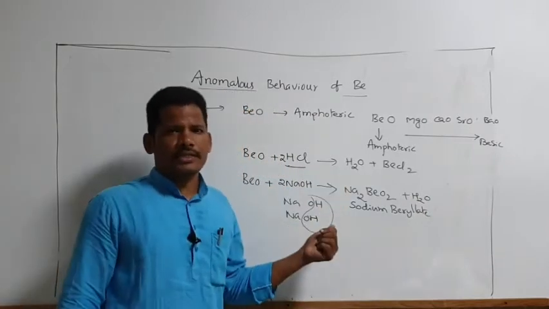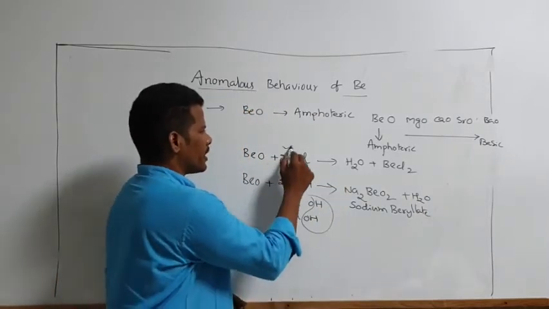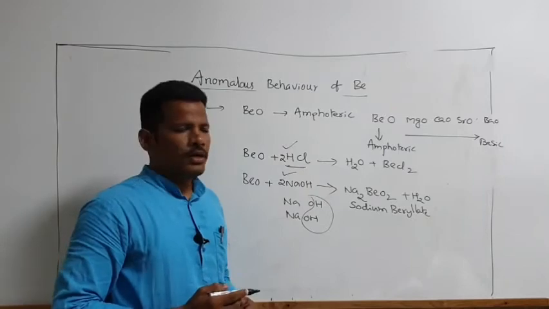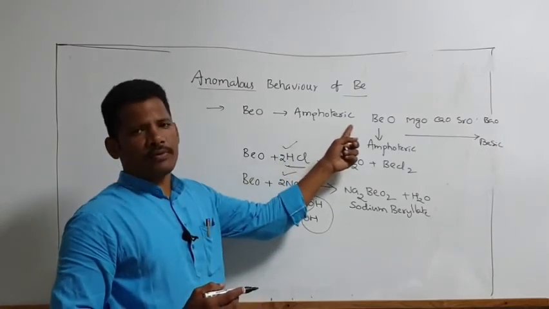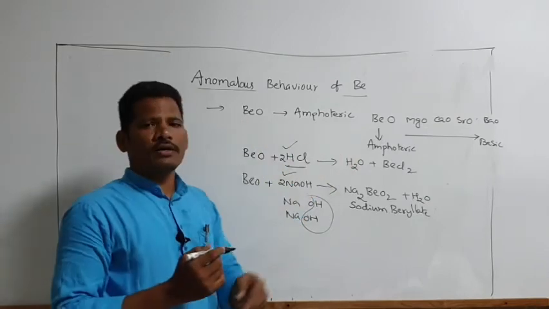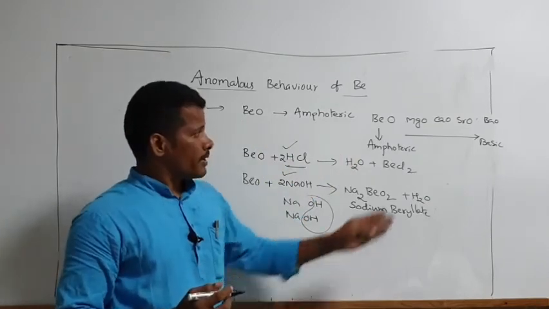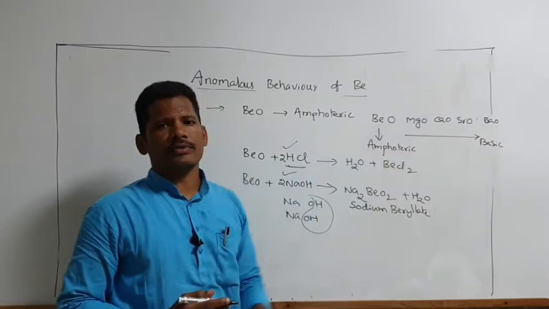So this reaction explains that it reacts with both acid as well as base. Any compound that reacts with acid as well as base is called an amphoteric compound. So only beryllium oxide is an amphoteric compound, but the remaining family shows basic compounds.